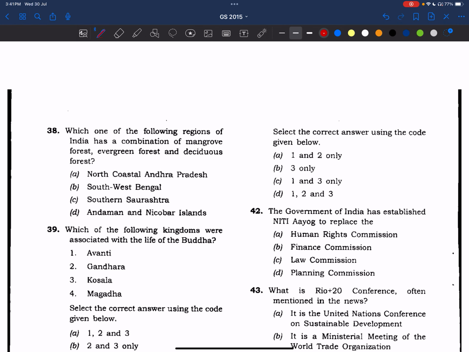Which one of the following regions of India has a combination of mangrove forest, evergreen forest, and deciduous forest? See here, all these things are there in the Andaman and Nicobar Islands and also in the Himalayas. Okay, the answer is D. This is also an NCERT based question, friends. In NCERT this line is present. Right? Answer is D. Very simple question.